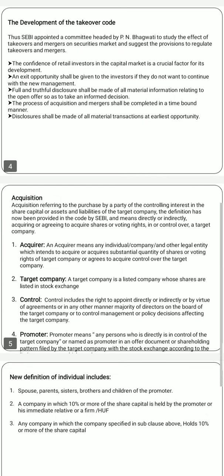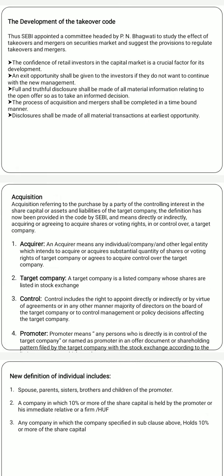Then next is control. Control includes the right to appoint, directly or indirectly or by virtue of agreements or in any other manner, a majority of directors on the board of the target company, or to control management or policy decisions affecting the target company. Then promoter means any person who is directly in control of the target company, or named as a promoter in an offer document or shareholding pattern filed by the target company with the stock exchange according to the listing agreement, whichever is later. So promoter means a person who is in control of the target company or named as a promoter in an offer document. So that is a promoter.